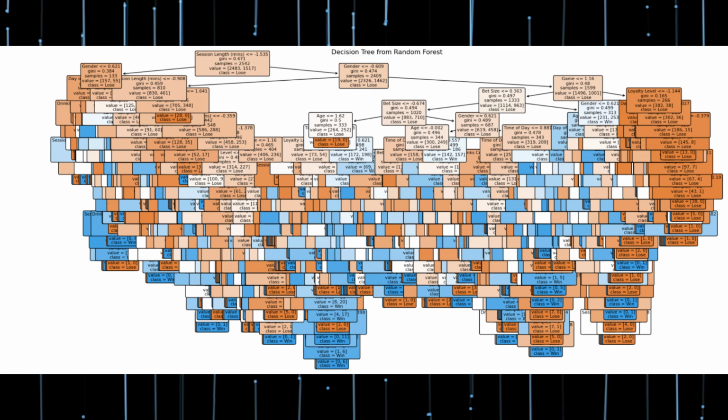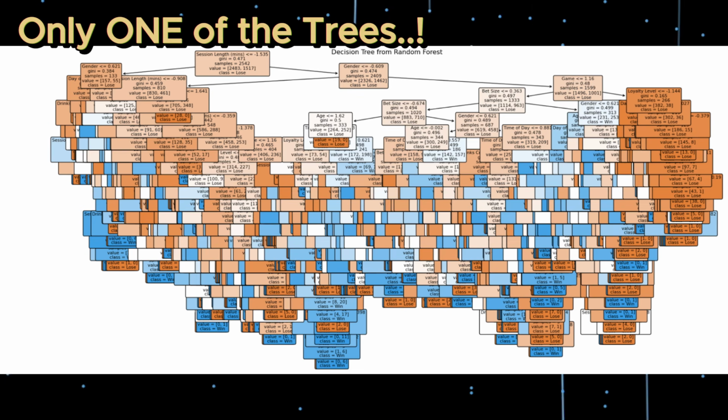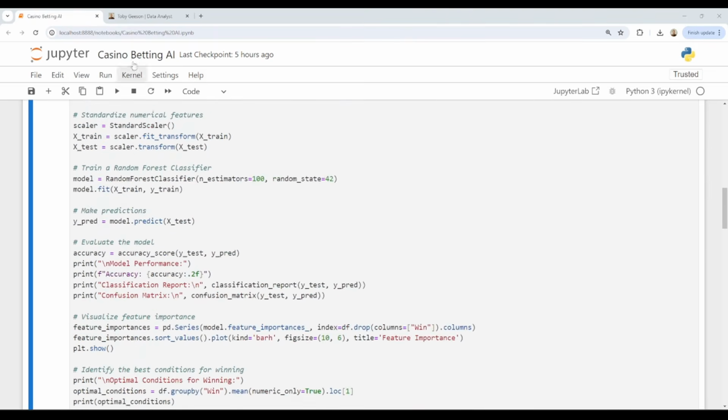And this is the actual random forest that we generated today using AI. Yeah, it's a lot. So here's the code. It's inside Jupyter Notebook. It's a lot of machine learning in Python.